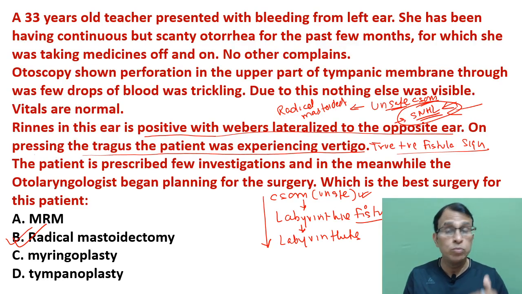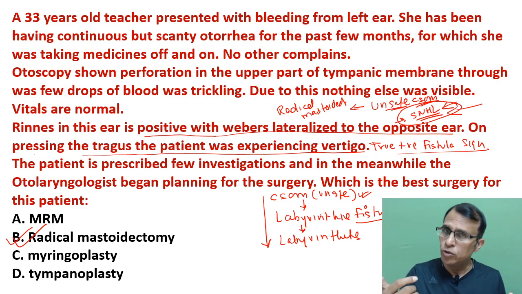So this is what we do in most of the patients, modified radical mastoidectomy, and this becomes the treatment of choice for unsafe CSOM. So if they ask you what is the treatment of choice for unsafe CSOM, we say modified radical mastoidectomy is the treatment of choice. Why are we doing modified radical mastoidectomy and not radical? Because we want to preserve the hearing of the patient.